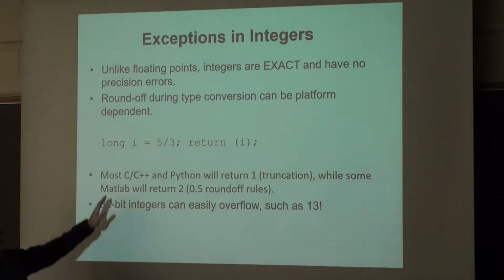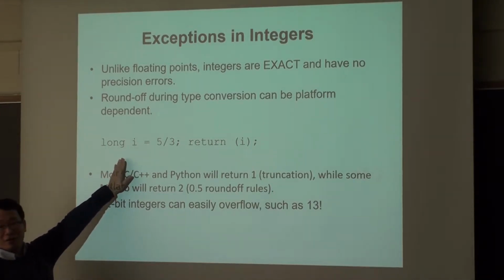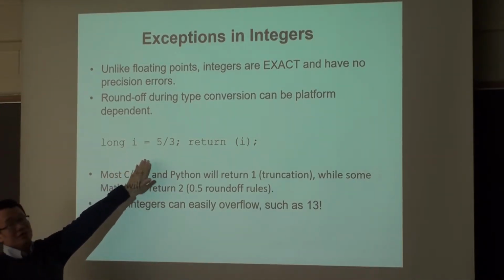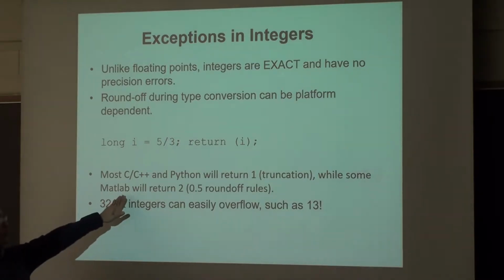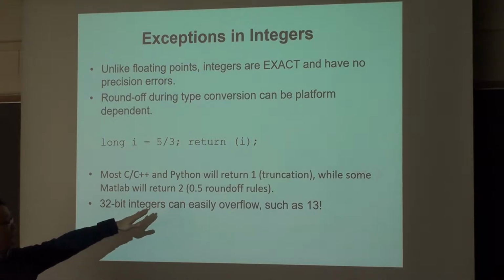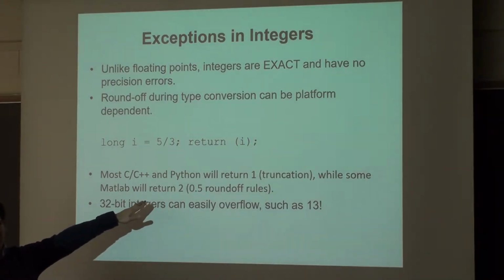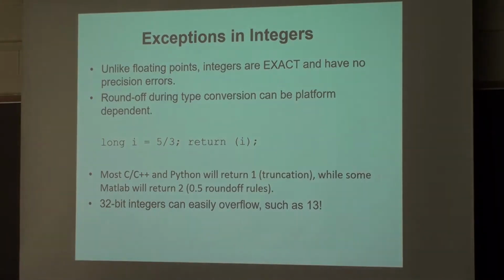It's an experiment you can do in Python or C. Set an integer equal to 5/3. When you return it, it will give you 1, not 2, because all the numbers below the integer are truncated. Some, like MATLAB, give you a round-off, a 0.5 round-off rule, and return a 2. This is something you need to know as a programmer.